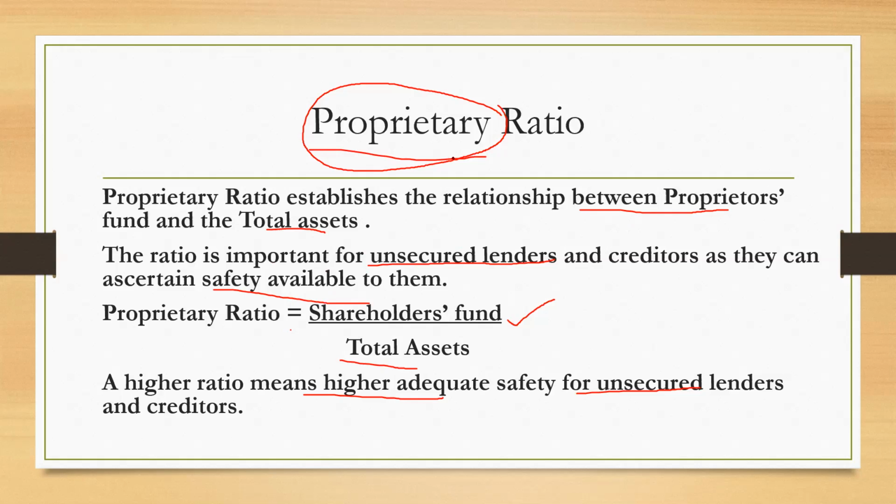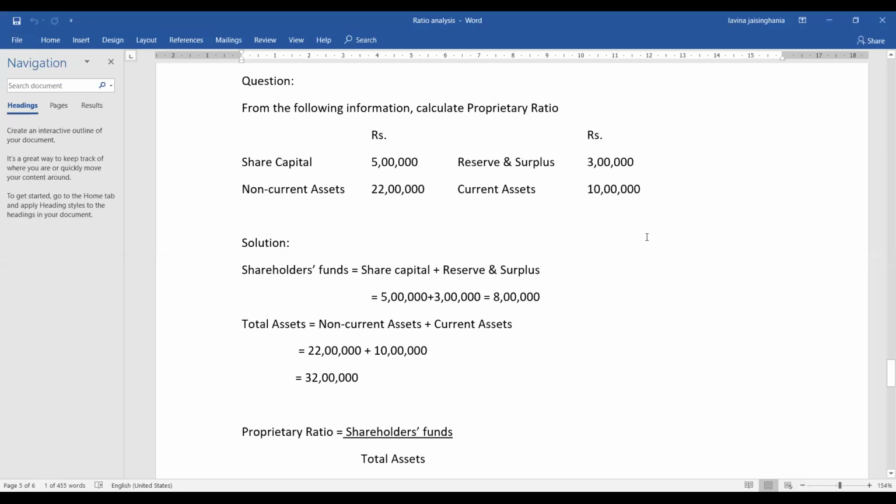That means, how can we solve the sum? Let us see. Here I have a question which says, from the following information, calculate proprietary ratio. Share capital is given, reserves and surplus is given, non-current assets is given, and current assets is given to us. Now, what was our formula? Proprietary ratio is equal to shareholders fund divided by total assets. So here you require shareholders fund and total assets both. Now talking about shareholders fund, share capital and reserves and surplus are given, and shareholders fund is found out by the total of share capital and reserves and surplus.